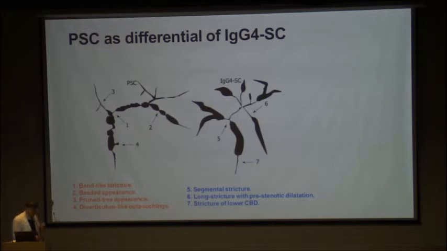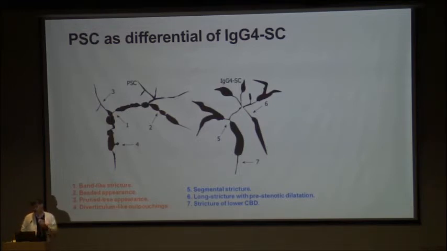When we talk of PSC, the cause of stricture is obliterative fibrosis. So these are small band-like strictures, 1 to 2 millimeters thick, and you have this beaded appearance because the intervening duct is also fibrosed and cannot dilate as much. So minimal dilatation of the intervening part with thin band-like strictures. Also the diverticulae. This is also another characteristic feature of PSC not seen in IgG4 related sclerosing cholangitis.